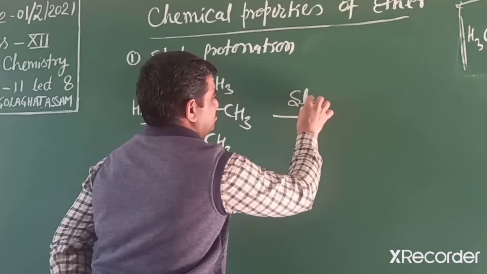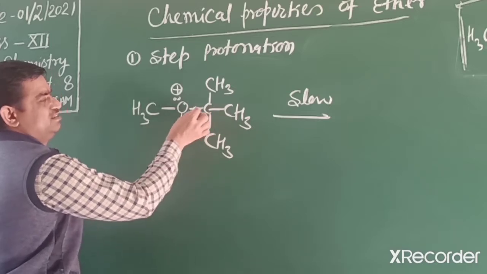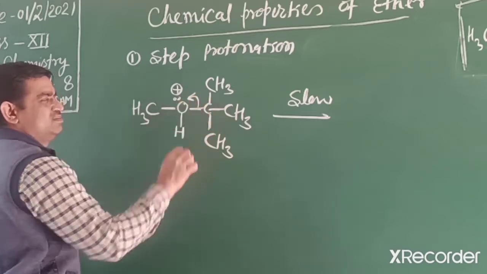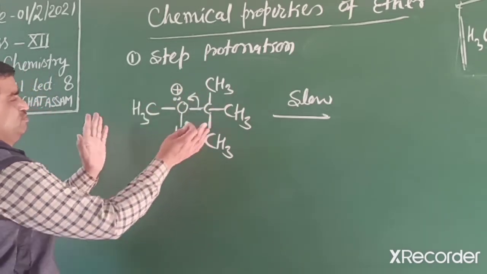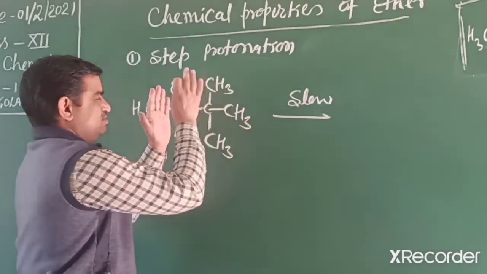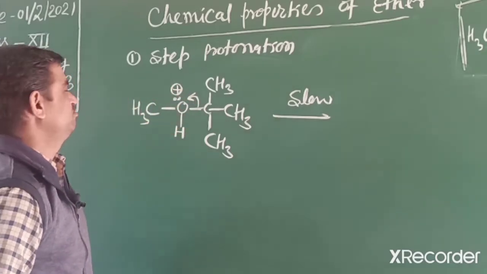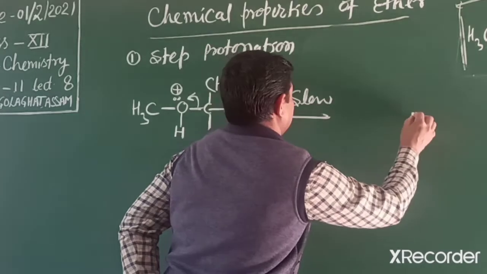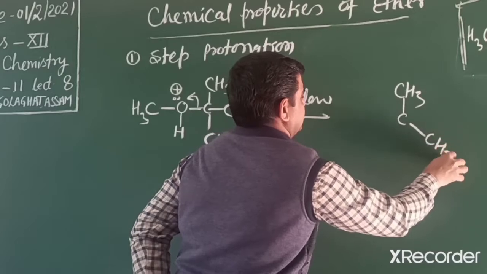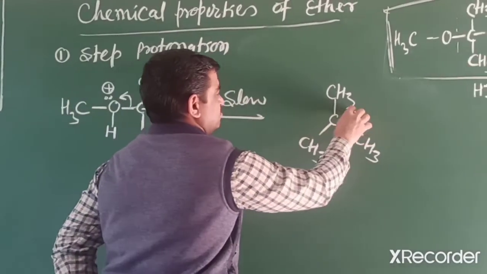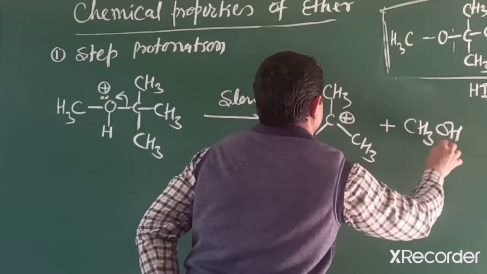In this slow step, the electrons are attracted towards which side? That is the tertiary butyl side. Why? Because this side has more electrons available due to this group, and if it dissociates, we get a tertiary carbocation. If we dissociate the other side, we get a primary carbocation, that is methyl. So in this reaction we get the tertiary butyl carbocation, and the other product is an alcohol, methanol.